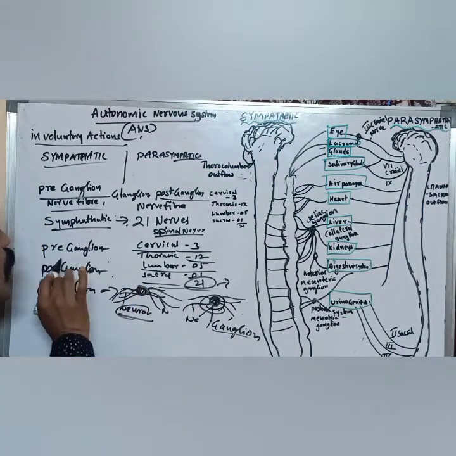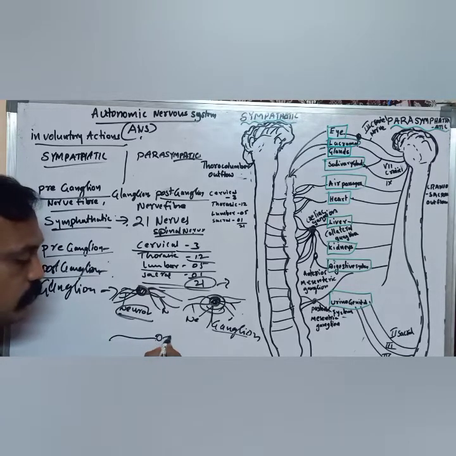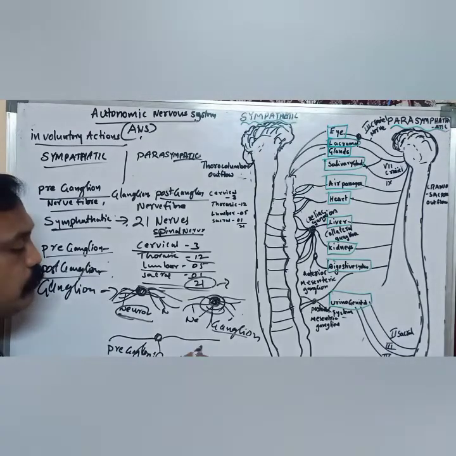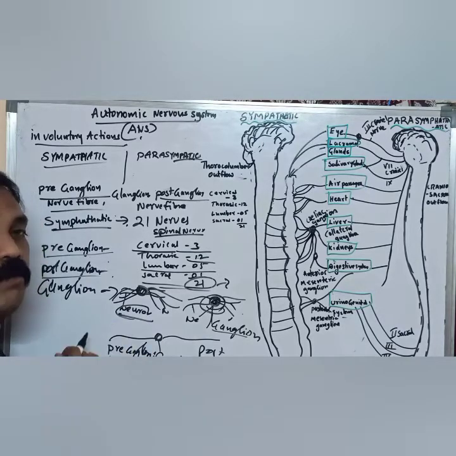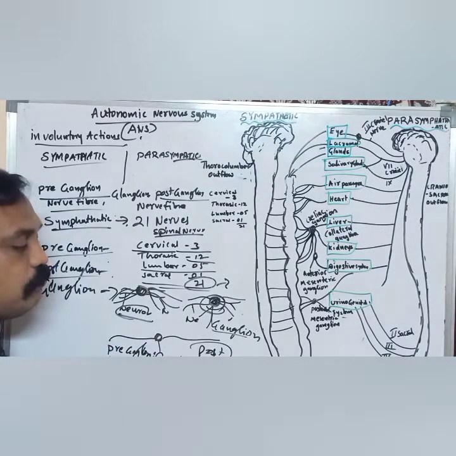Here the given words are preganglion and postganglion. What are preganglion and postganglion? For example, this is a neuron, and this is a ganglion. These are called preganglionic fibers. This is postganglion. Pre means the ganglion is not yet formed, before the ganglion. After the formation of the ganglion, we can call that the postganglion region. Simple.